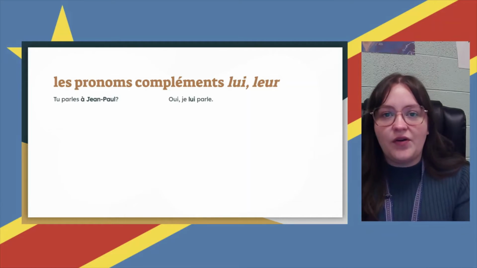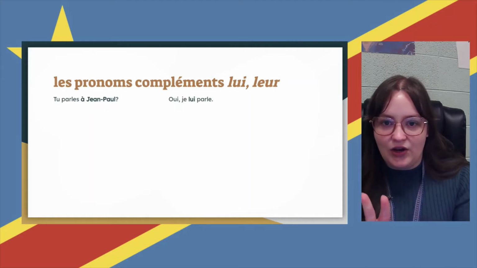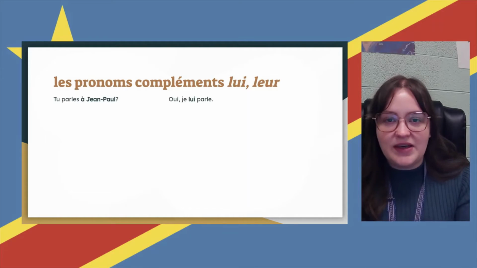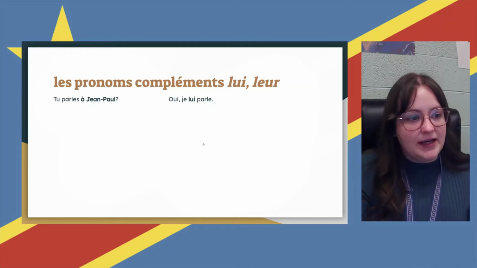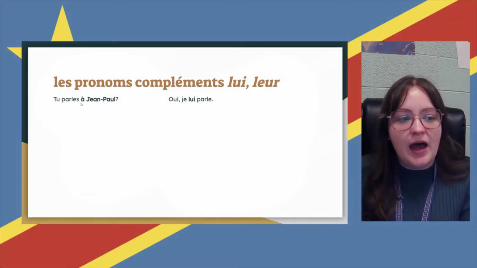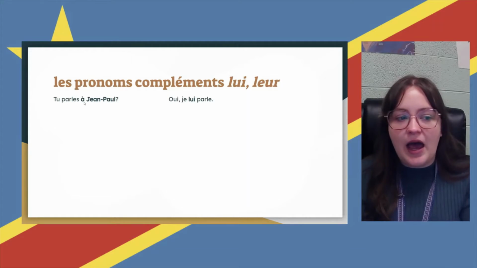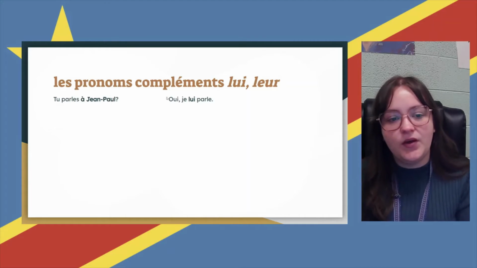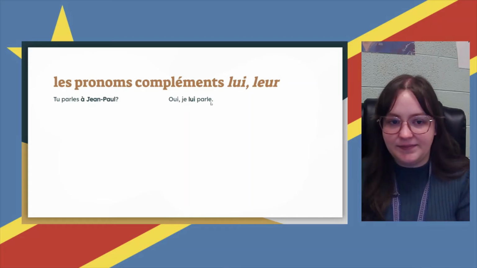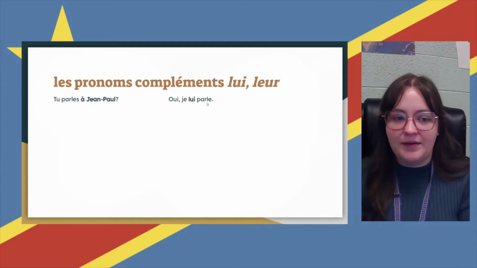So the two pronouns are lui and leur. They basically mean to him or to her or to them. So in context here, tu parles à Jean-Paul. Oui, je lui parle.